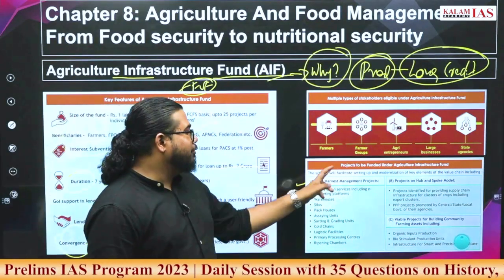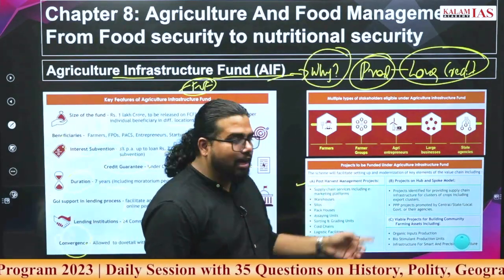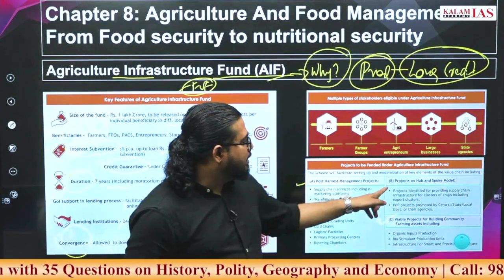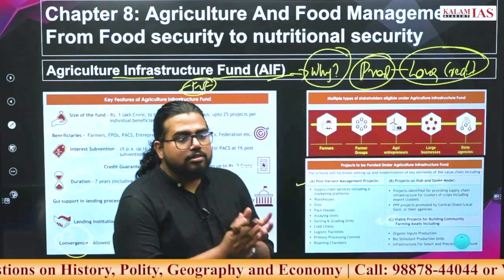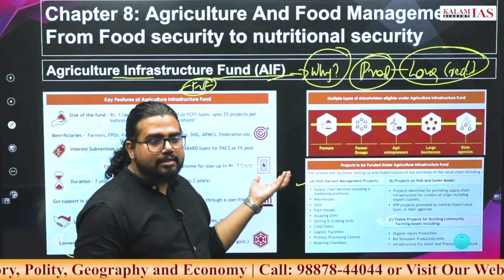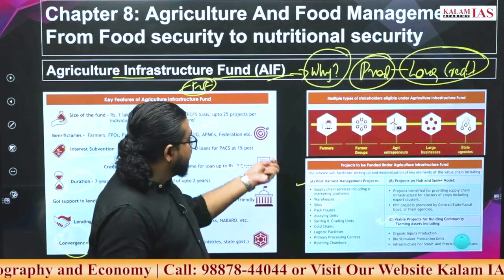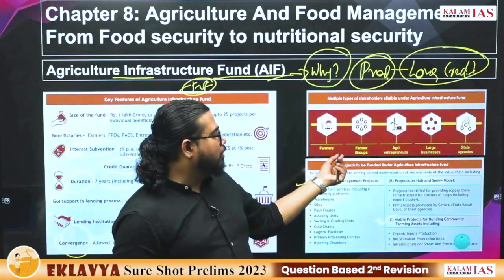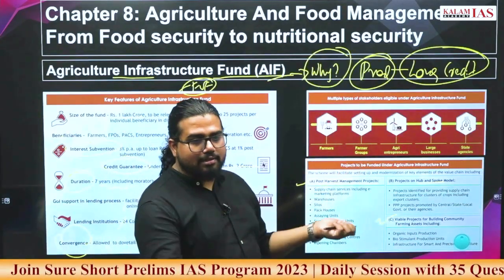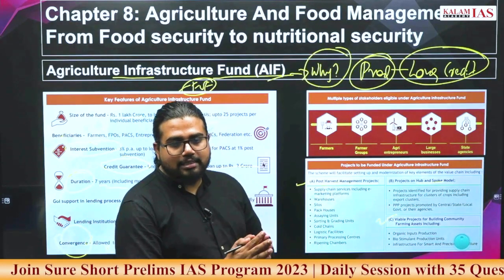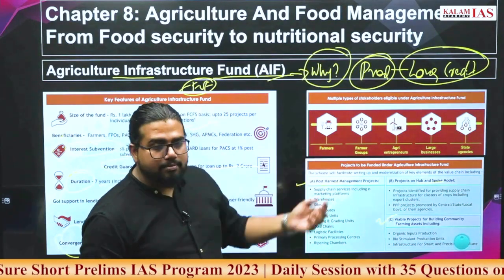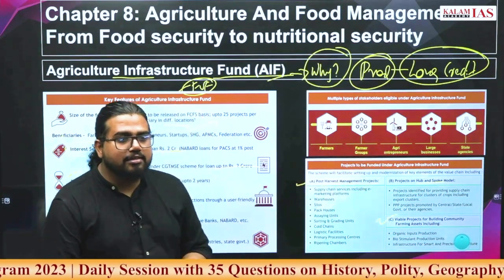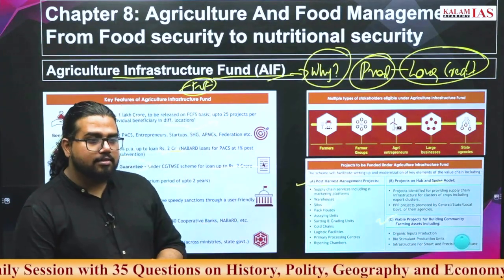Now these are the focus areas like post harvest projects, cold chain, viability gap funding, and hub and spoke model. All this will be promoted under this scheme. You can see more about this. And the loan will not be given just to farmers; farmer groups like farmer producer organizations, FPCs, all these are a part of it. Agripreneurs, what are agripreneurs or agri entrepreneurs?